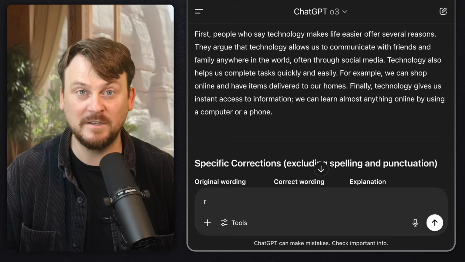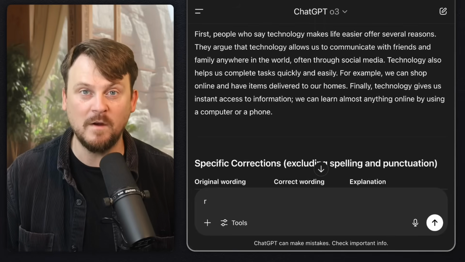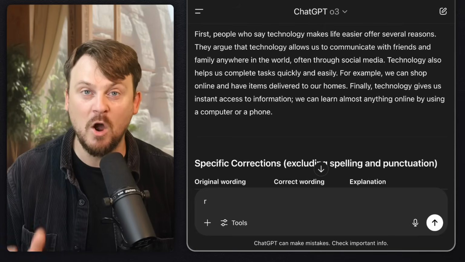Let me know what you think about this head-to-head comparison between Grok 4 and ChatGPT's O3 model.